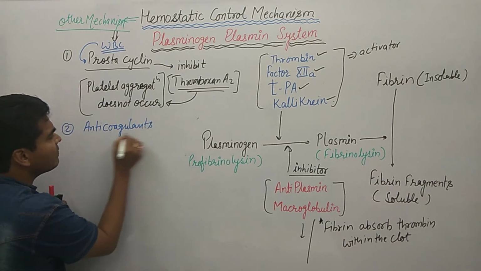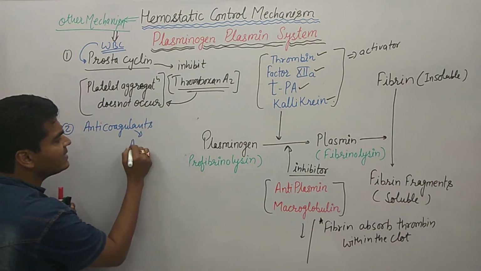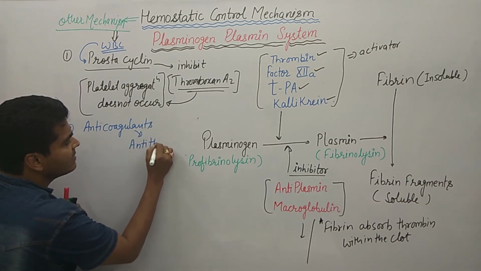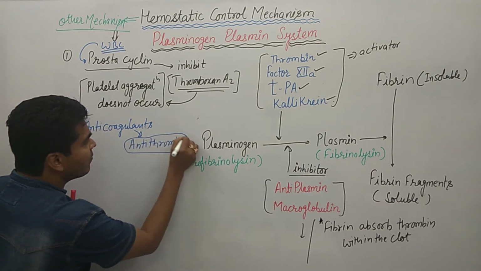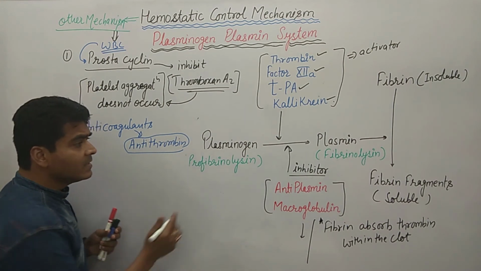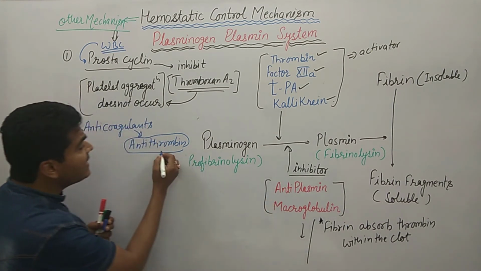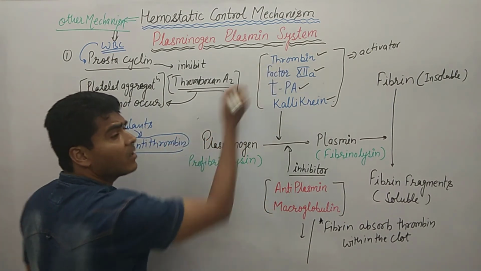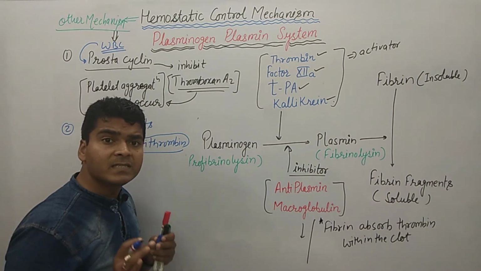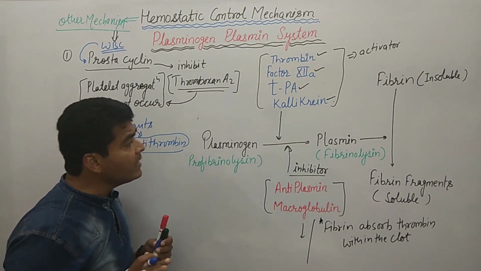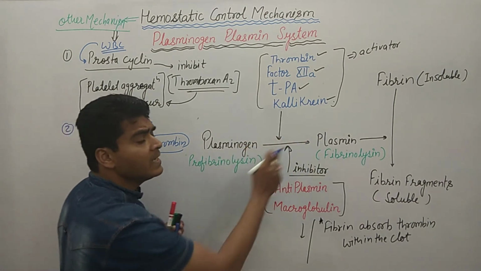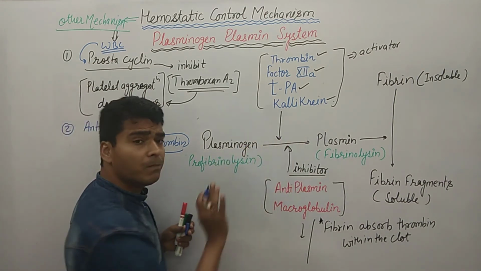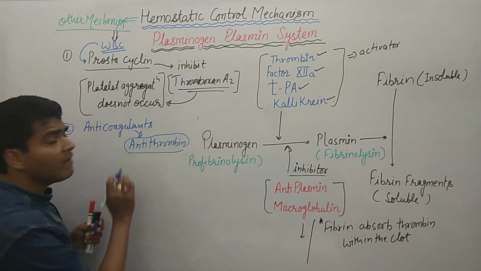One of the anticoagulants is antithrombin. Antithrombin opposes the work of thrombin and is not able to activate plasminogen, the conversion of plasminogen into plasmin. This is the work of antithrombin.